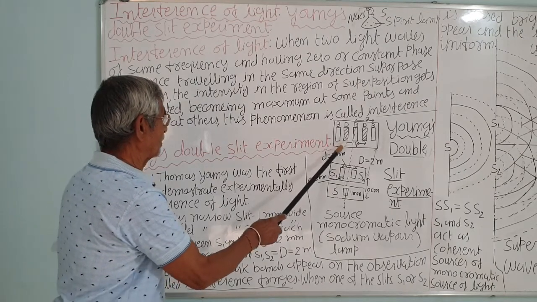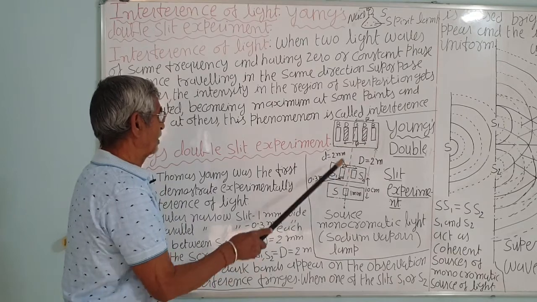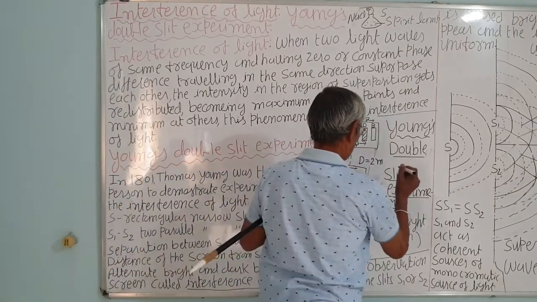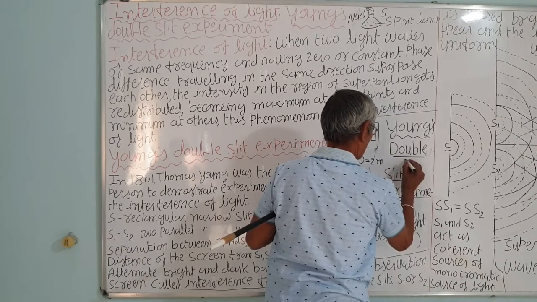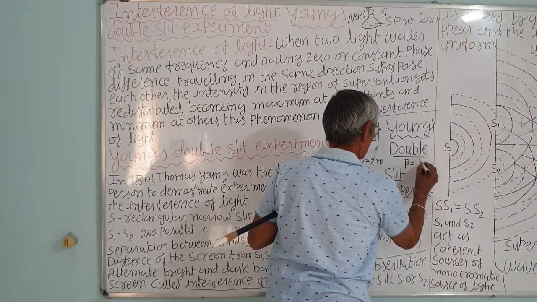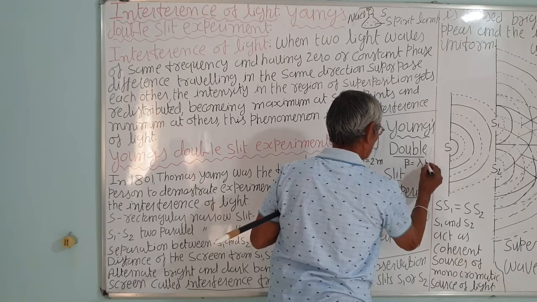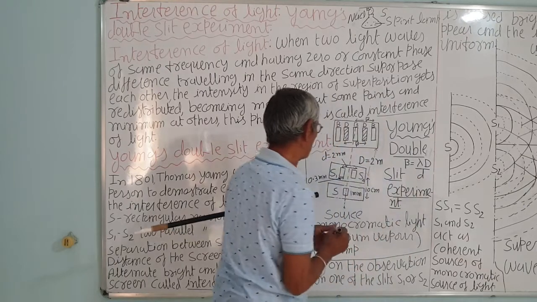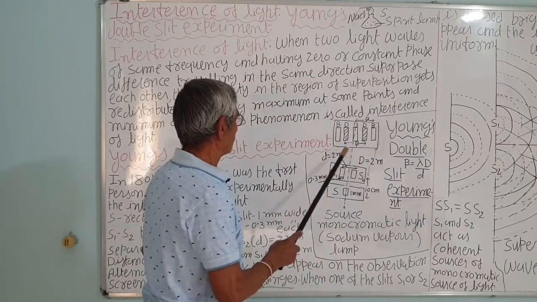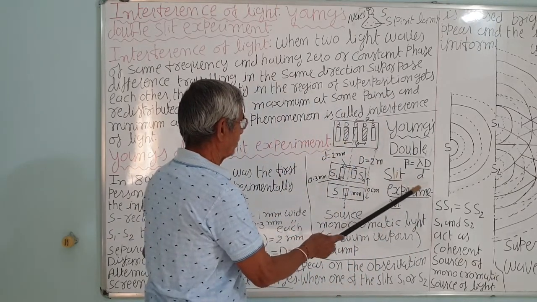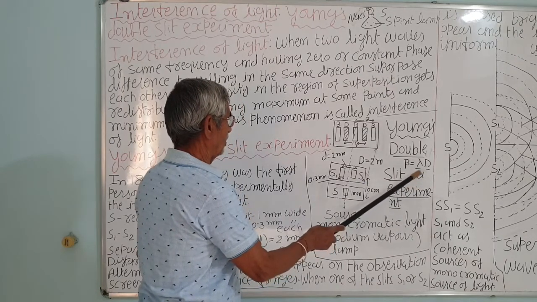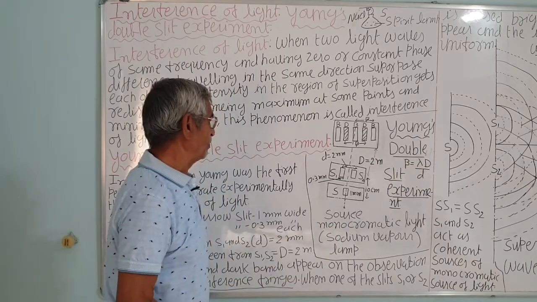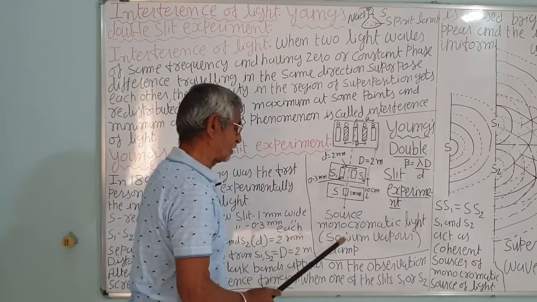The fringe width is given by lambda D upon d, we will see the theory later on. That is, fringe width beta is equal to lambda, the wavelength, times D, the distance of the screen, upon small d, the separation. So beta will be more if d is less, and if d is more, beta will be less. It depends on lambda also, but lambda is the same here.